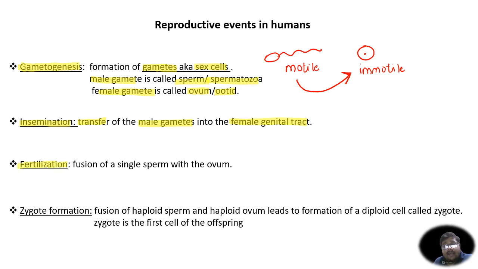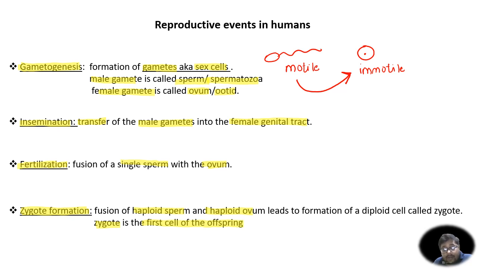The third process after insemination is fertilization. When the male gametes are deposited in the female genital tract, the sperms will start to move towards the egg, and a fusion will occur of a single sperm with the ovum. That fusion process is called fertilization. As a result of fertilization, a single cell called zygote is formed. So the fourth step is zygote formation, and this fusion is actually occurring between a haploid sperm and a haploid ovum, which leads to the formation of a diploid zygote. Remember that this zygote is the first cell of the offspring.